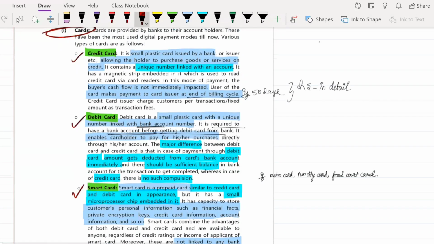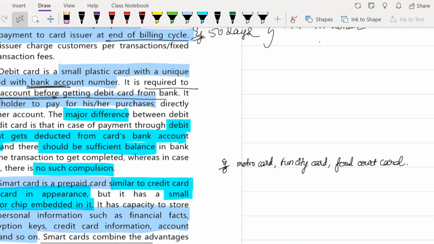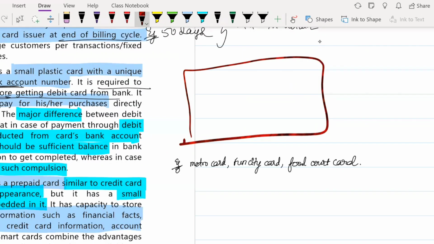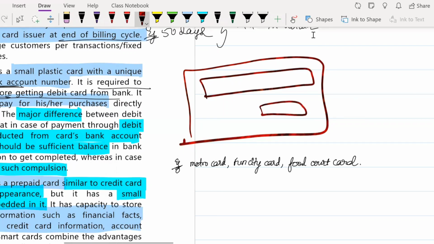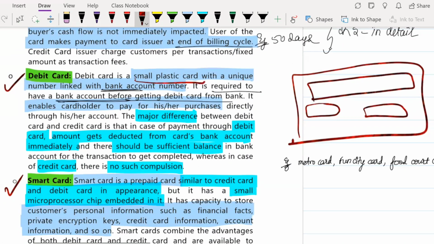First we'll see what is a debit card. You would have all seen the debit card where the number of the card is written or where the username is written. And if you flip it to the other side, you will have your CVV number written and the bank name written and all of those. So the debit card is a small plastic card with a unique number linked with the bank account.